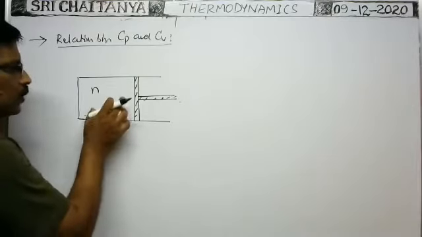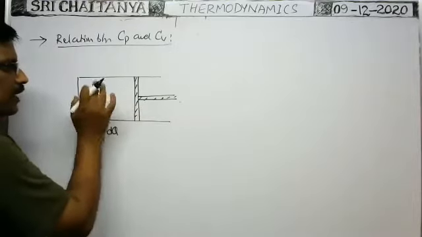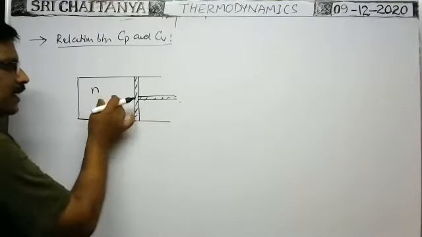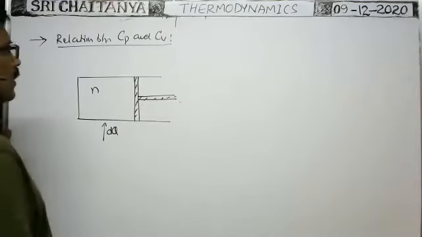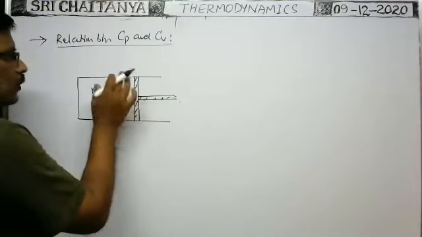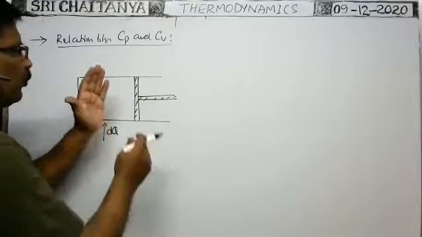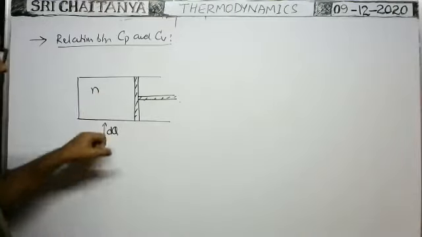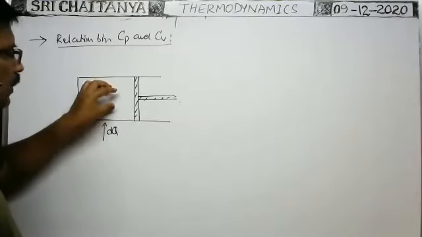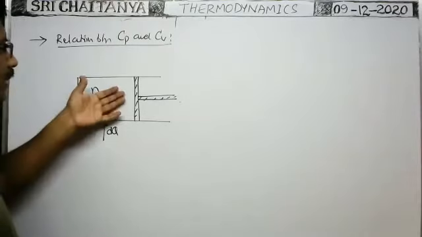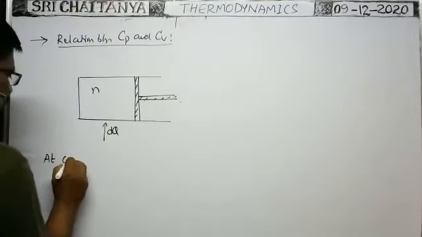When you supply the heat energy to the system, in order to keep the pressure constant, the heat energy supplied to the system at constant pressure is used to increase the internal energy and to do external work. Okay. Suppose you supply the heat energy to the system or gas at constant volume. To maintain the volume constant, you fix the piston here only. You supply the heat energy, and the heat energy supplied to the system is utilized only to increase the internal energy because no work is done.